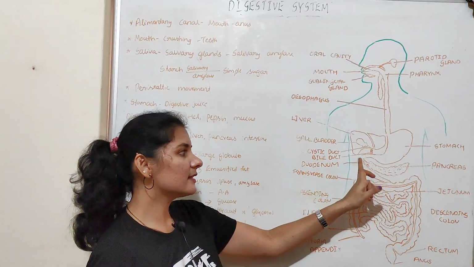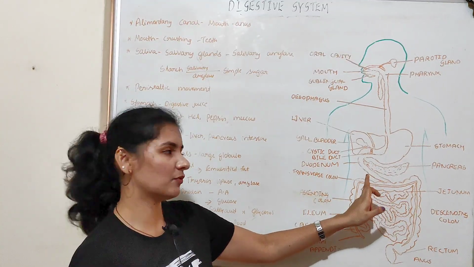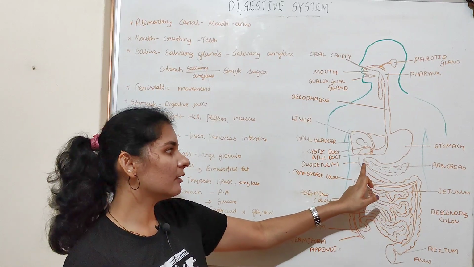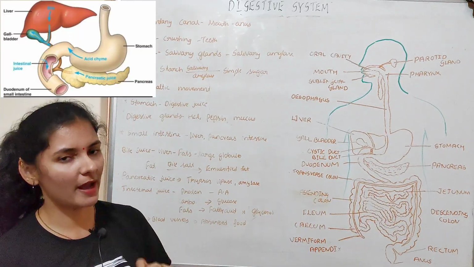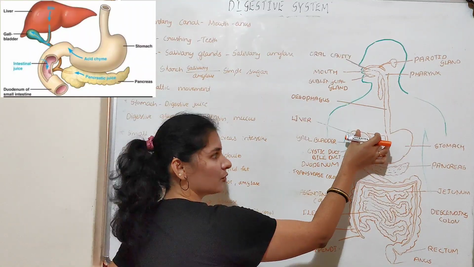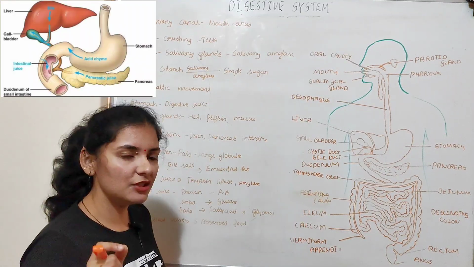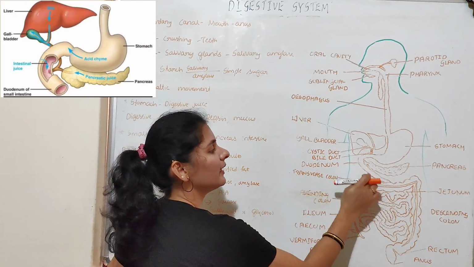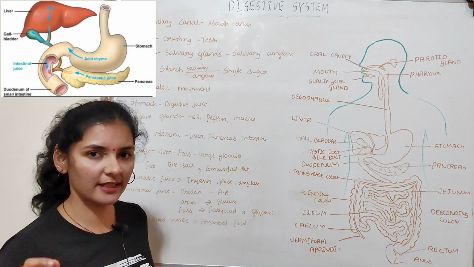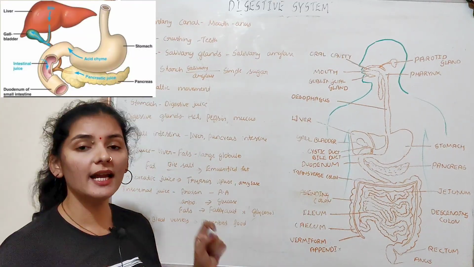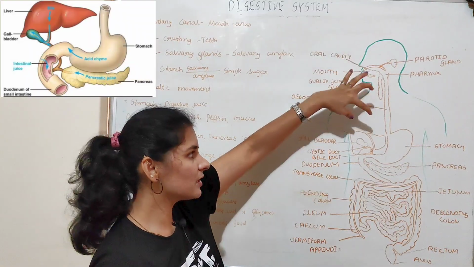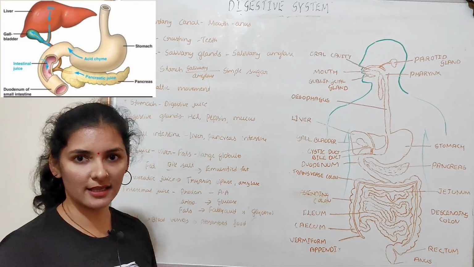Once the food enters the duodenum, that is the first part of the small intestine, it gets mixed with the juices produced by the pancreas, known as pancreatic juice, the juice produced by the liver, known as bile juice, and the juice produced by the intestine, known as intestinal juice. So food upon entry into the small intestine gets mixed with the pancreatic juice, bile juice and the intestinal juice.